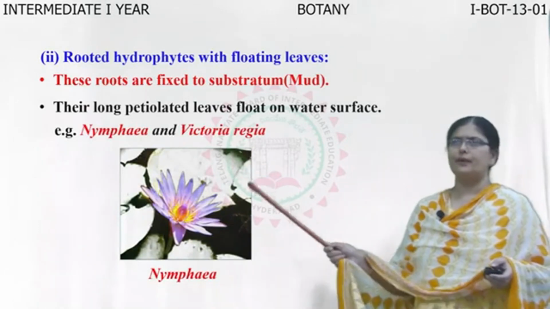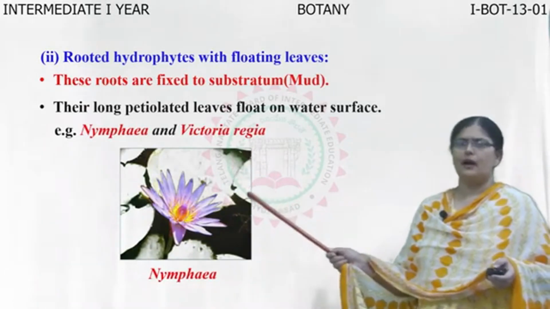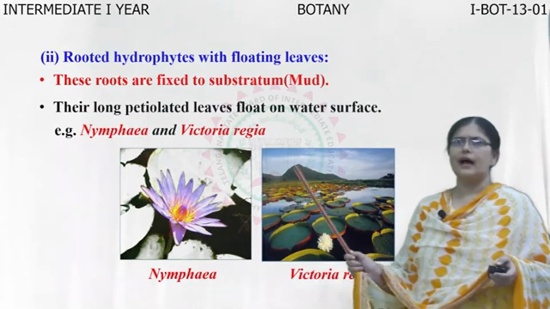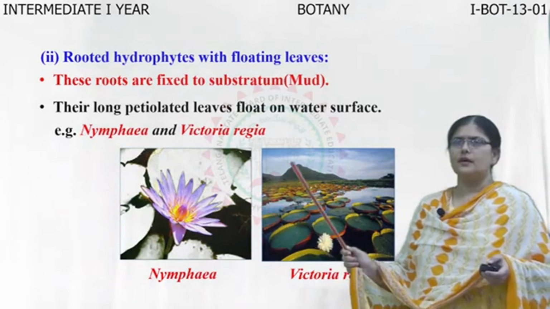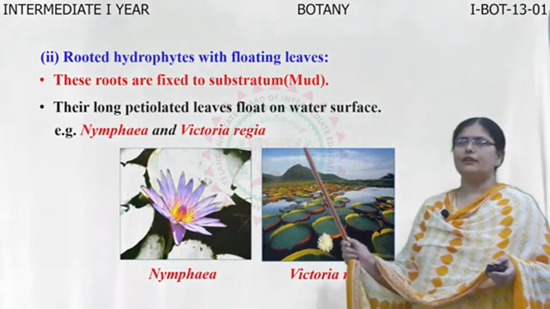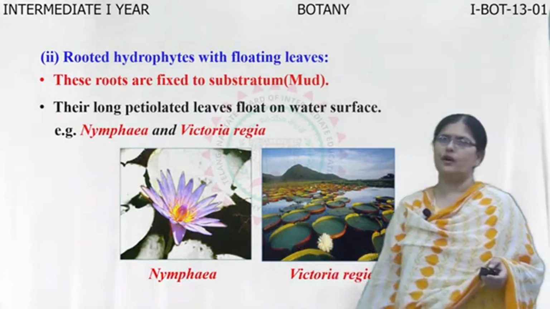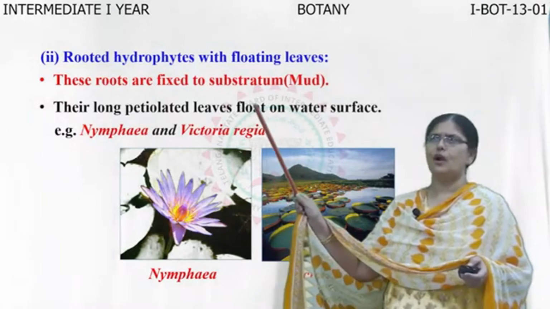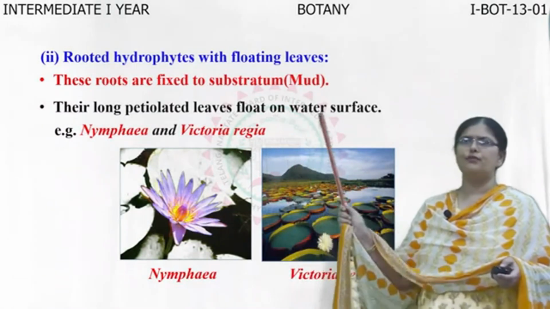For example, you can see Nymphaea as well as Victoria regia. So these two plants, they are having roots submerged or fixed to substratum and with floating leaves on the surface of the water. So they form the second type of hydrophytes which are called as rooted hydrophytes with floating leaves.